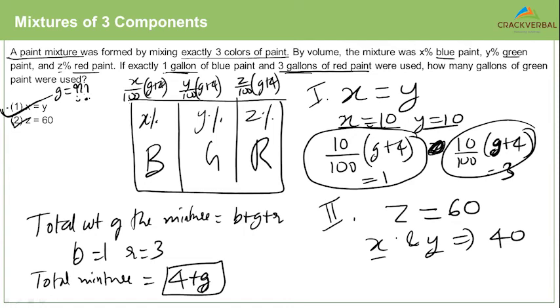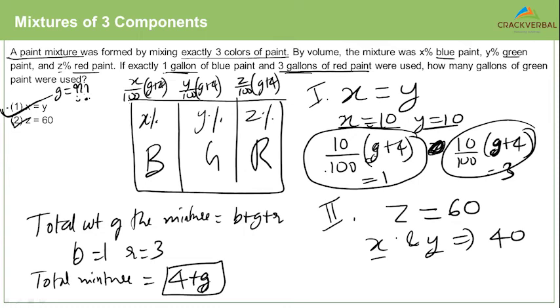Y is, oh, okay. Y is green. Okay, yeah, sorry. Nevertheless, that's what I'm saying. So if I know 10 by 100 into G plus 4, I can find out G, and therefore I can find out 10 by 100 of G also, right?